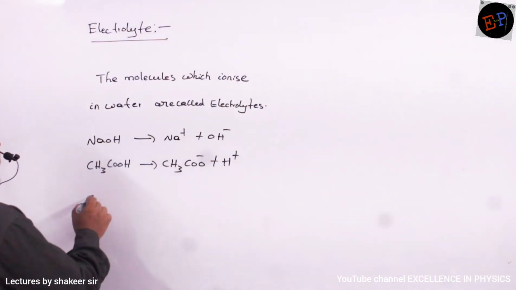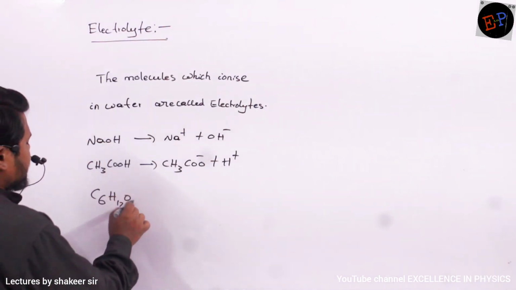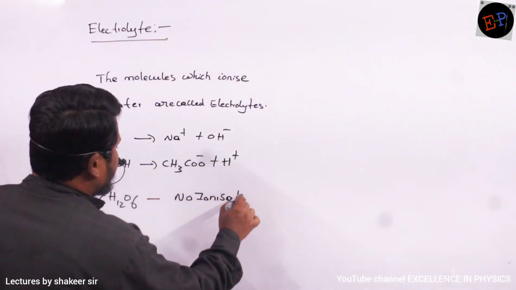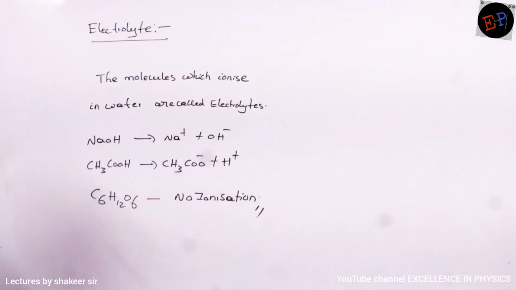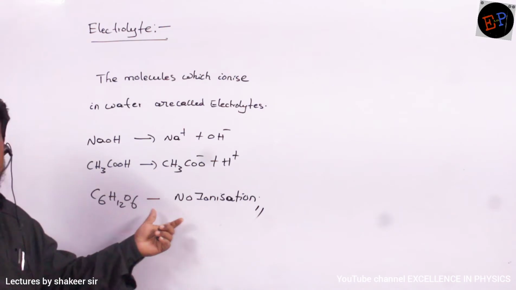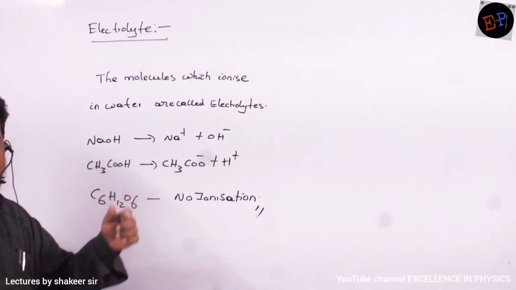For example, glucose, C6H12O6. Here there will not be any ionization, no ionization. So therefore glucose I cannot call an electrolyte. Are you able to understand? Because it doesn't split into ions when it is mixed in water.